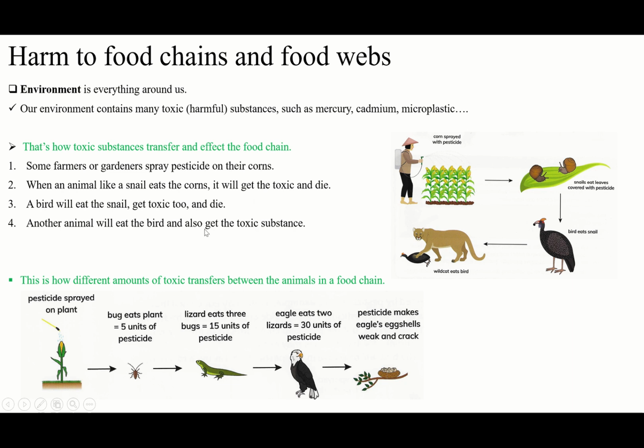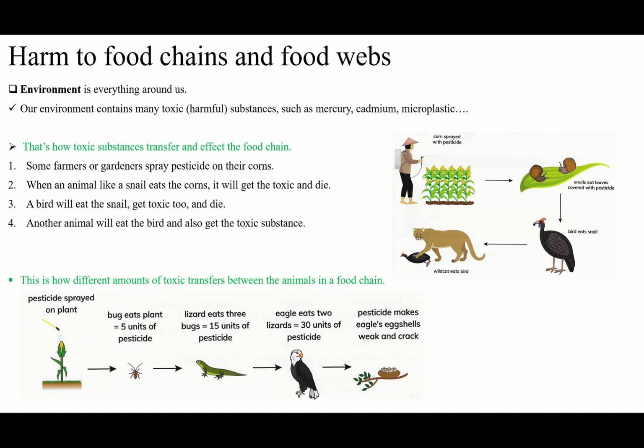Whatever it is, it's like that continuously. The food chain will continue, and the toxic inside the food chain will continue. That's how toxic substances transfer and affect the food chain. It's not like only one animal will eat and will die and done. No. Another animal will eat this dead animal. Another animal will eat the other one. You see? That's why we say that toxic in our environment will affect the whole food chain.